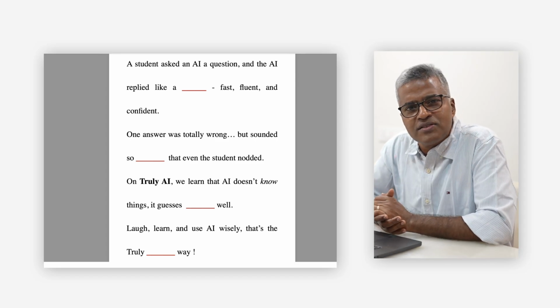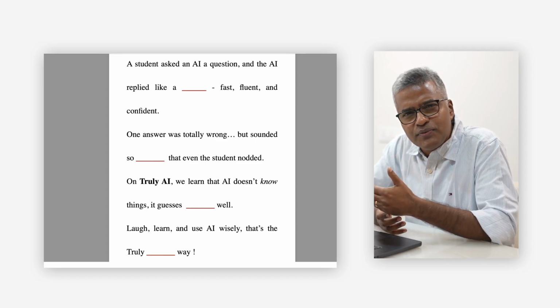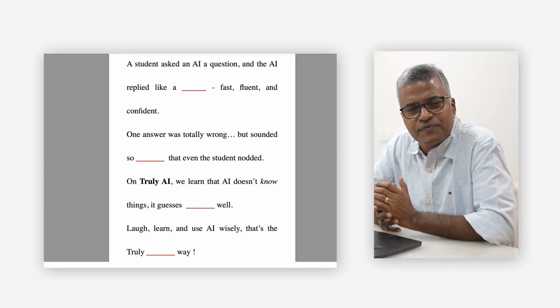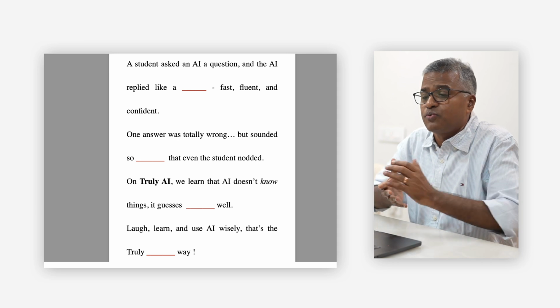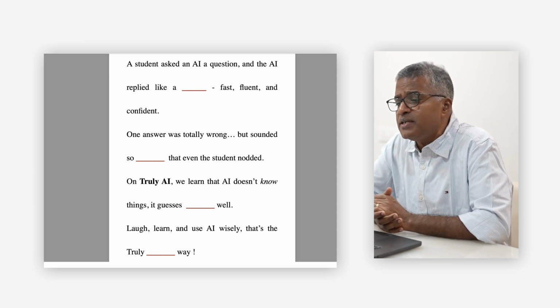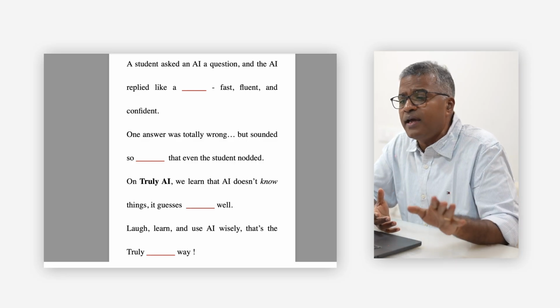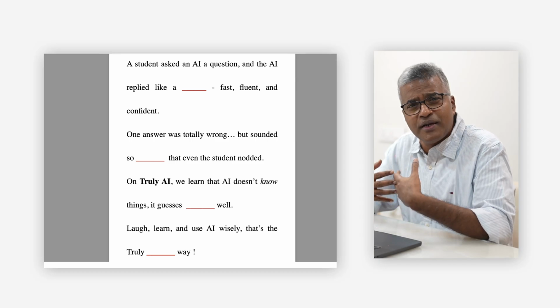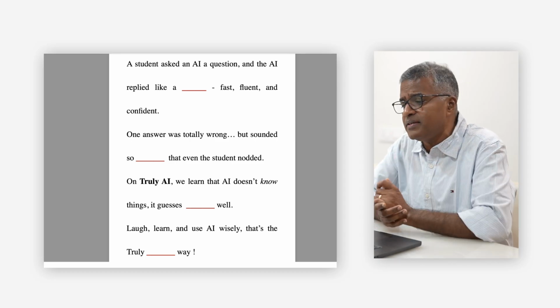When we read such things, we try to fill the gaps so that we will be able to get a meaning and a sense out of it. Therefore, we might feel something like this. A student asked an AI a question and the AI replied like an expert or a master or something like that.